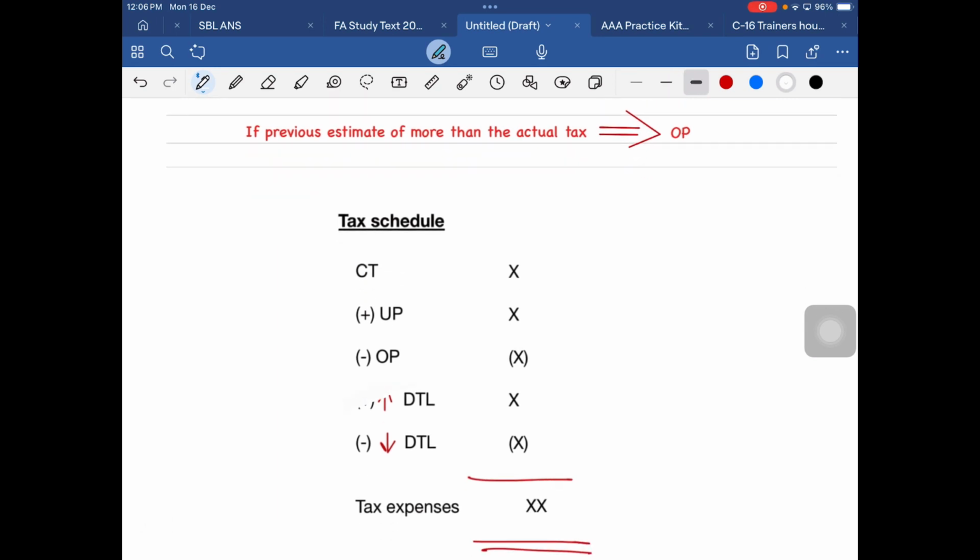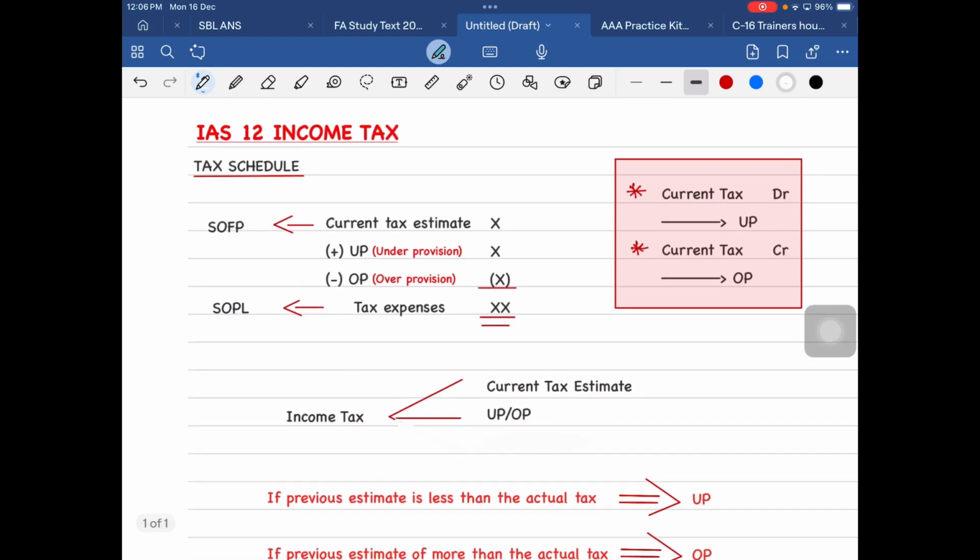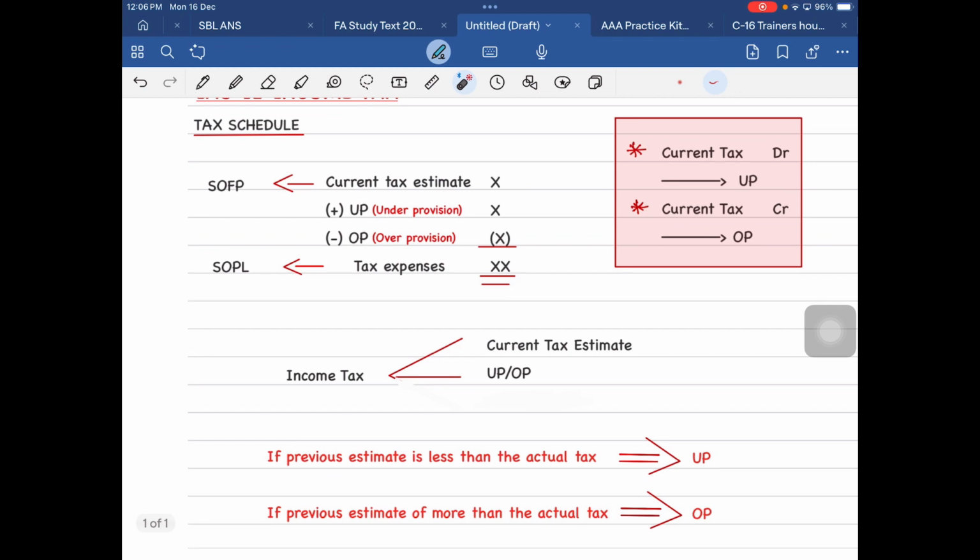So listen. When there is income tax, you have an estimate and you have an under or over provision. Now, what is this under or over provision?